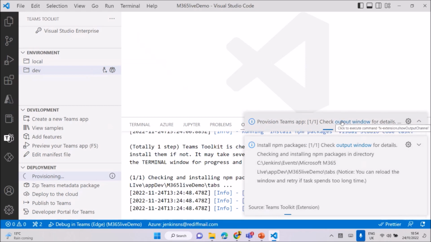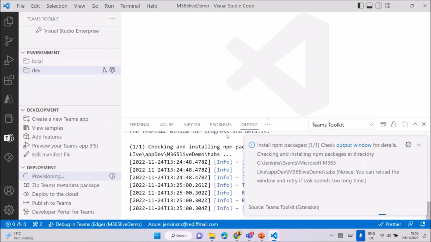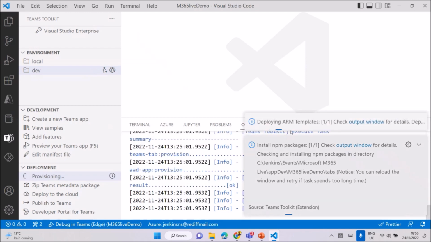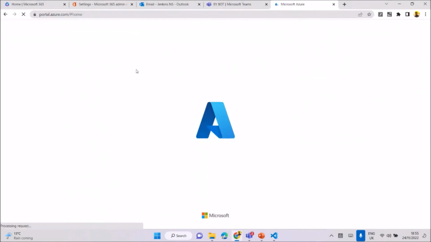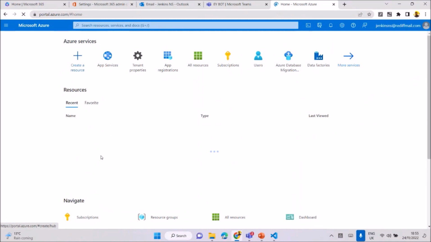This will run in the output window. We are able to see what's happening, everything you can see. See, it's deploying ARM templates. Now we can see the provisioning part. Refresh it, and you can see the resources here in Azure. Without doing anything, automatically it will create them. That's a benefit, no need to do anything from our end. Everything's there, and it's always deployed in your Teams and everything.